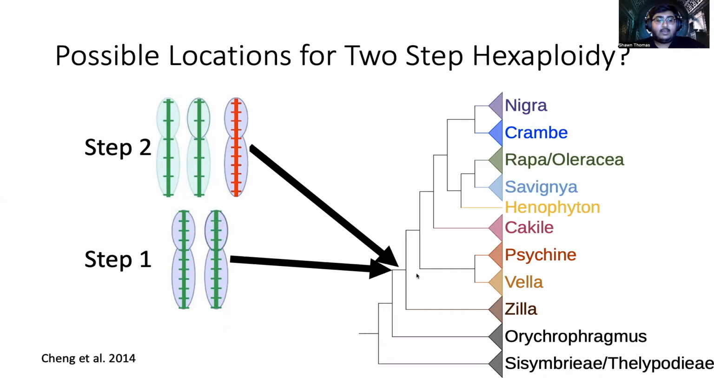And based on our FastKS data, that's all we can conclude, is that the Brassiceae hexaploidy occurs along this branch here. However, the KS plot data alone, I don't think provides enough evidence to only place the hexaploidy along the branch leading to the Brassiceae. I think we would need to have chromosome scale genomes in order to confirm this.